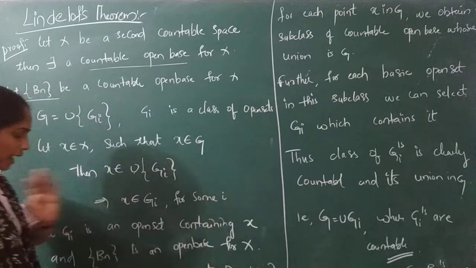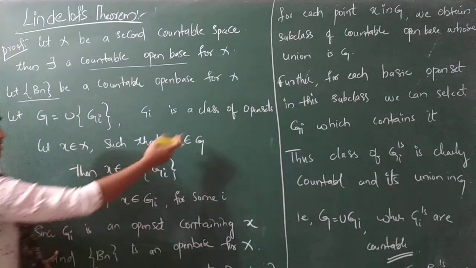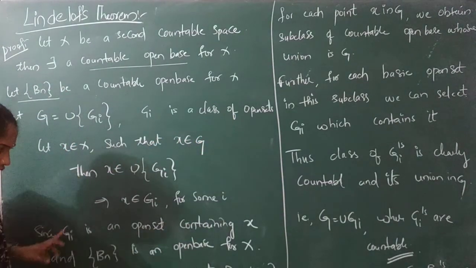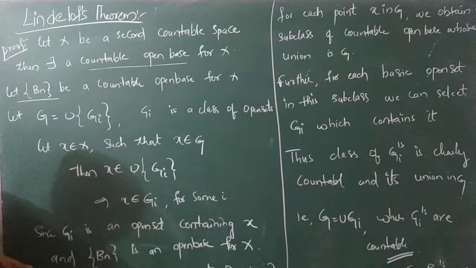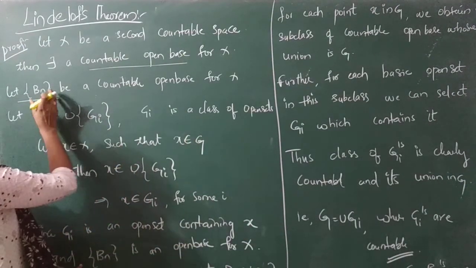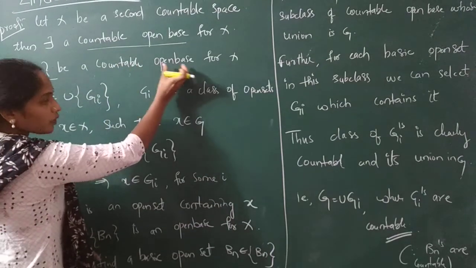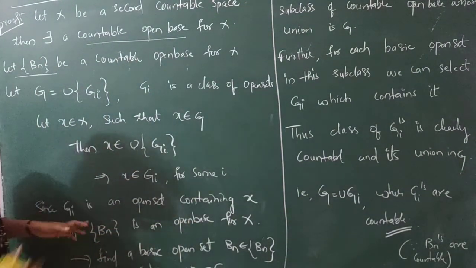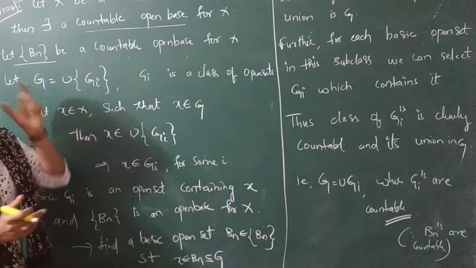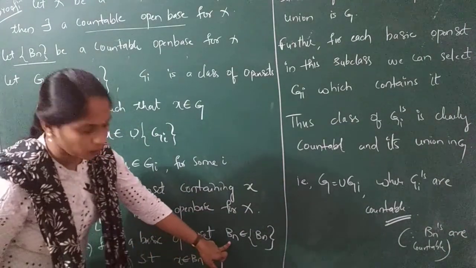So now what happens here? What are all Gi? Gi are open sets. So now this open set is containing X, right? So this is containing X, and already what we have? We have some collection of countable open base. So I have some open base. In that open base, I have taken just one open set, right? I have taken only one open set.